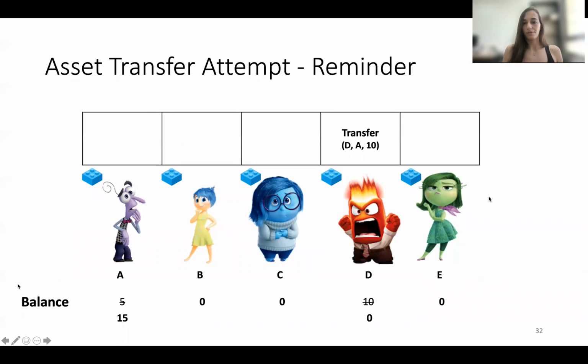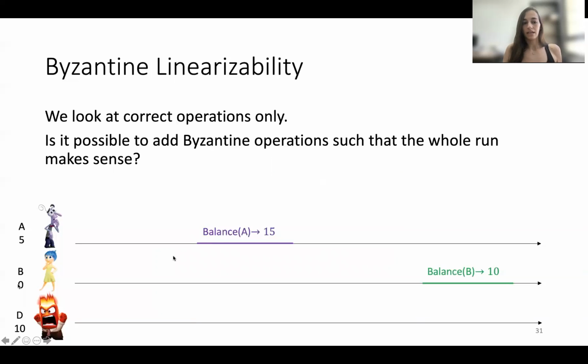If you remember before, we had the transfer and he could regret it. In this case, if we want to add the transfer at the beginning of the execution by D, we must add it so the balance here is correct. The balance by A is correct.